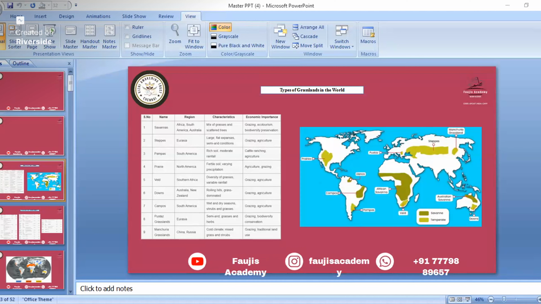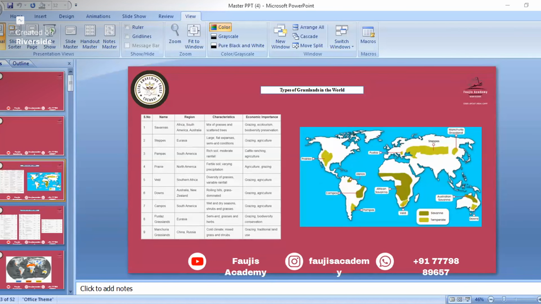Veld is in Southern Africa. This is here, and here there is a mountain range, the Drakensberg mountain. If a question comes asking the grassland near which mountain, that is the Drakensberg mountain. Next is Downs grassland. This Downs grassland is in Australia. See here, this is temperate grassland, and it is in Australia.